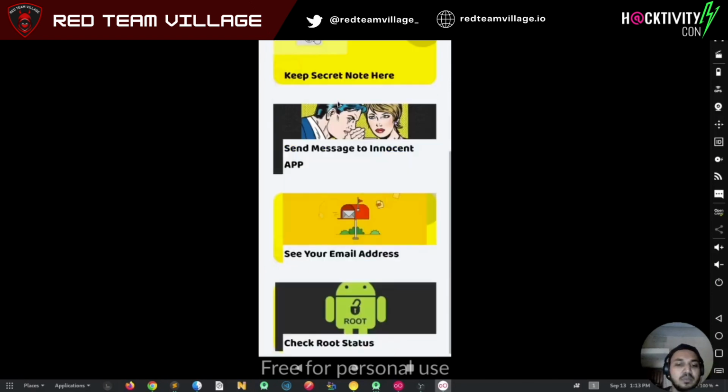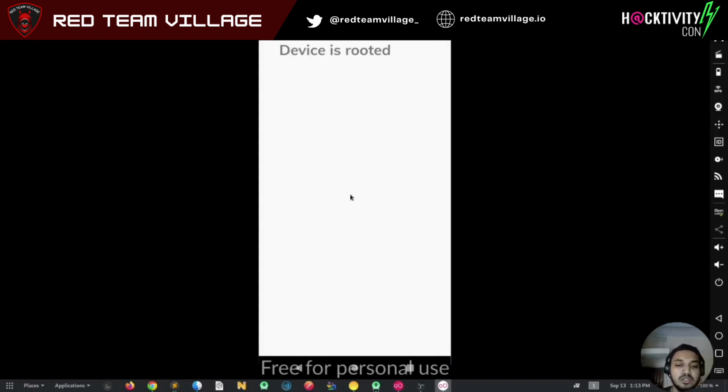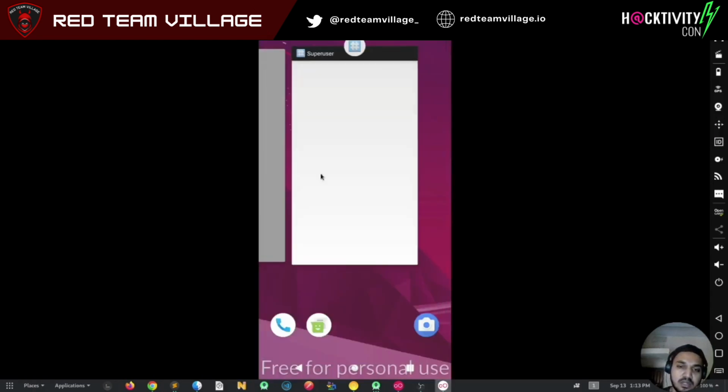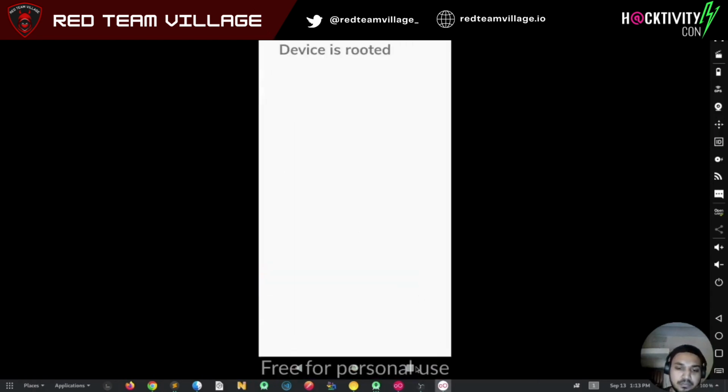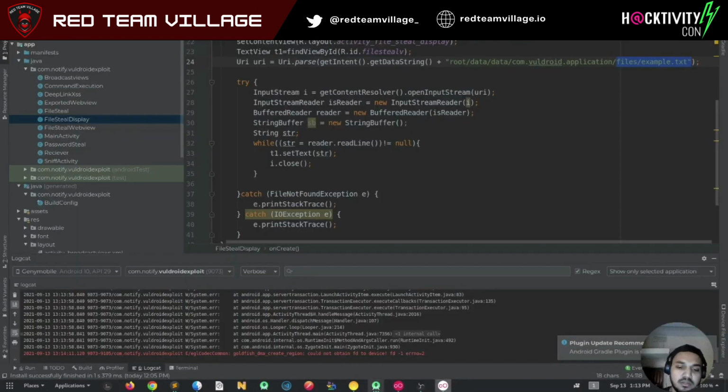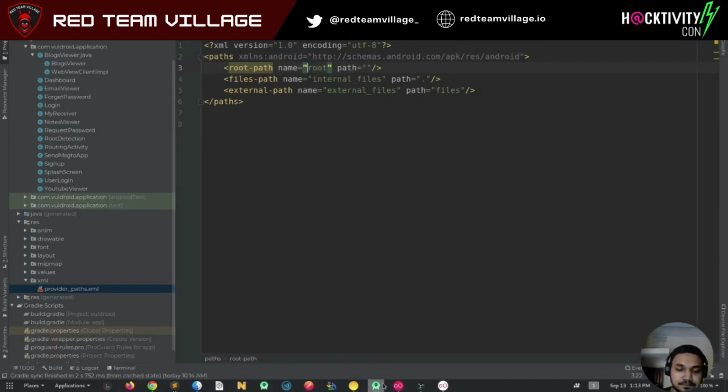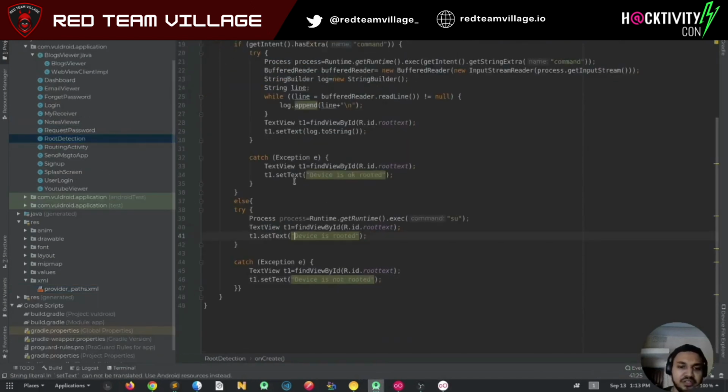Now let's come to a final exploit, executing command injection. In world.application, we have a check root status. This checks whether the device is rooted or not. If you click, you will see "device is rooted" if you are using an emulator, but on a real device it will say "device is not rooted", because the root detection logic is simple. Here we run getRuntime execute su command, and if it executes successfully, we say the device is rooted. If not, we say the device is not rooted.